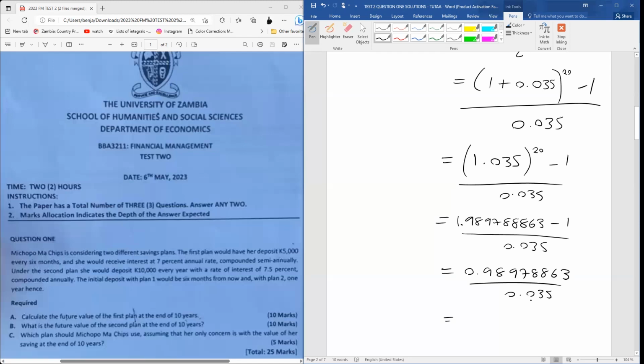And then when we divide this 0.035 into 0.98978863, what are we going to have? We're going to have our future value interest factor of our annuity of 28.27968181.